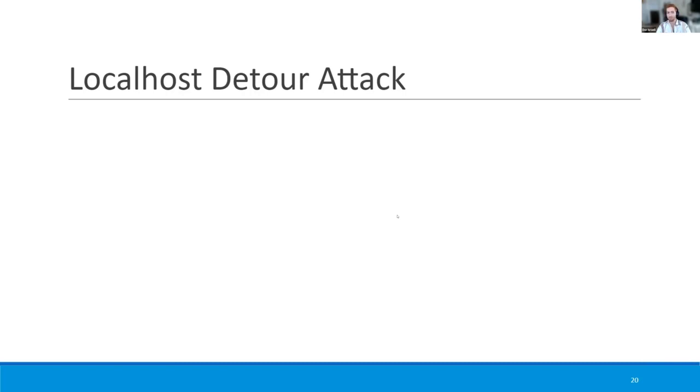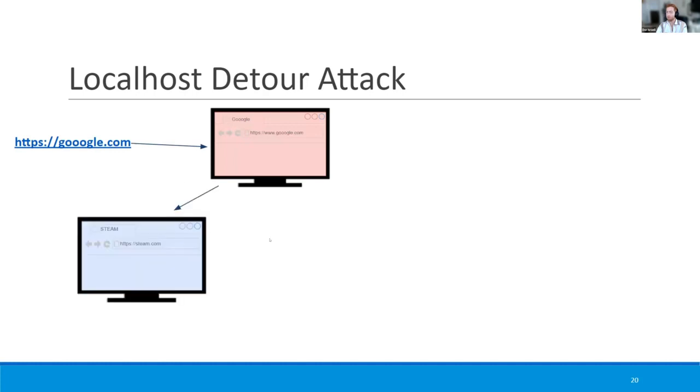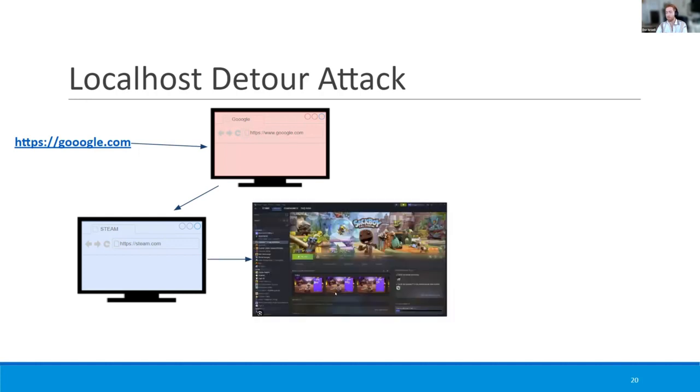So again, a victim is tricked to visit a malicious website. That malicious website can just redirect to the Steam website, steam.com. This is not something new. This is okay. This is a feature, not a bug. Now, the steam.com website can communicate with the software. Again, by design, this is the creative behavior that we've talked about before. What if we can, and we demonstrate that in the next slide, convince the Steam website to give an instruction to the Steam software, for example, open the smart lock, some IoT device in my local network.